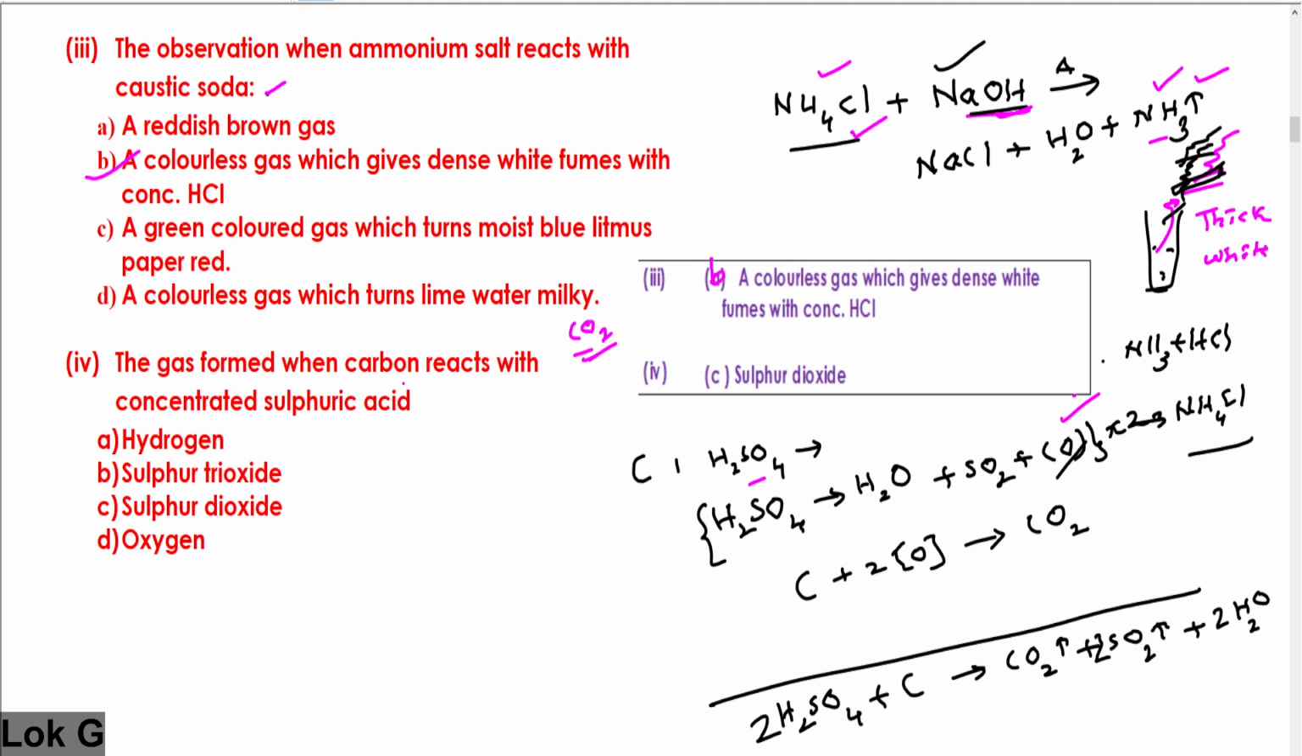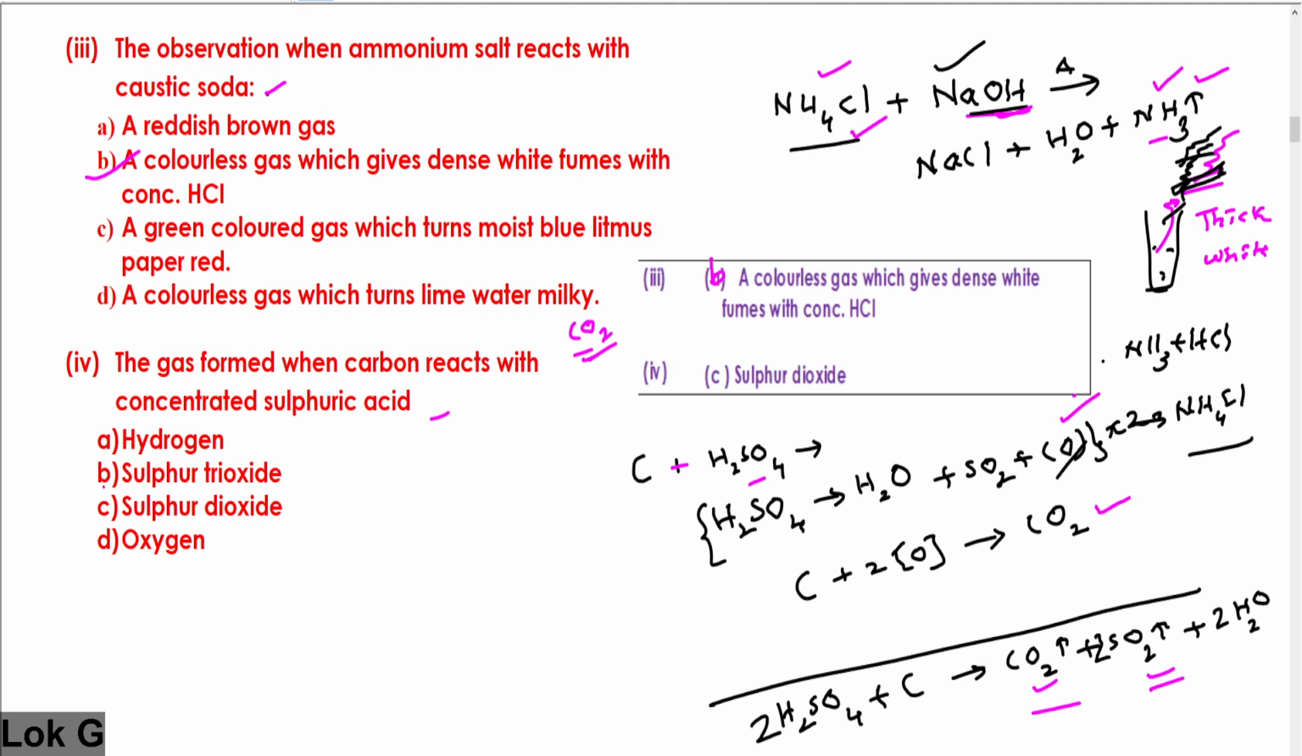The gas formed when carbon reacts with concentrated sulfuric acid is... Whenever you heat carbon with concentrated sulfuric acid, the reaction occurs because sulfuric acid is an oxidizing agent. I have written partial equations here so that you can understand how to write. It will decompose forming water, sulfur dioxide gas, and nascent oxygen. This nascent oxygen combines with carbon forming carbon dioxide. The overall reaction will be this. The gases liberated are carbon dioxide and sulfur dioxide.